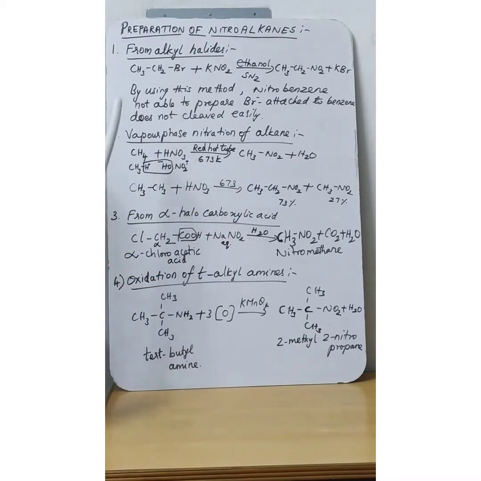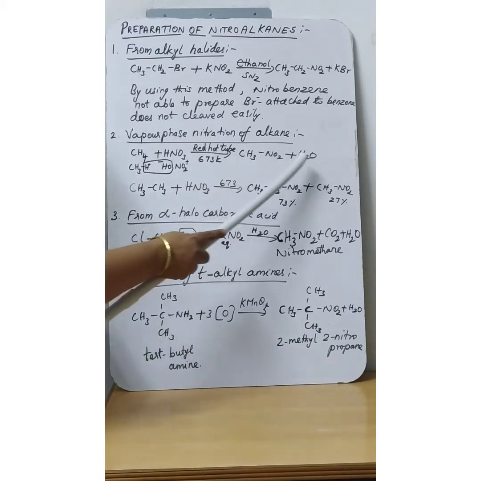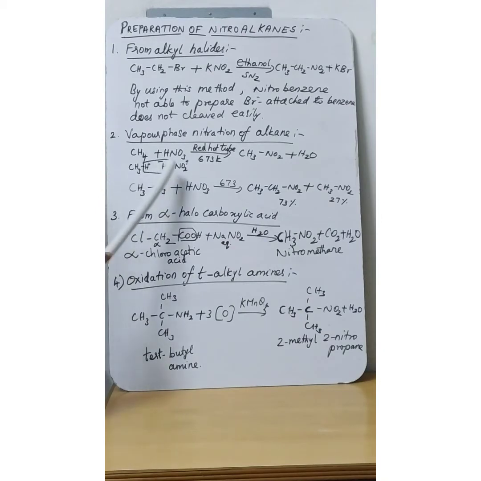Methane, CH3-H, reacts with nitric acid, written as OH and NO2, at 673 Kelvin. H and OH are removed as a water molecule and CH3-NO2, nitromethane, is obtained as the product. So the second method of preparation is vapor phase nitration of alkane.